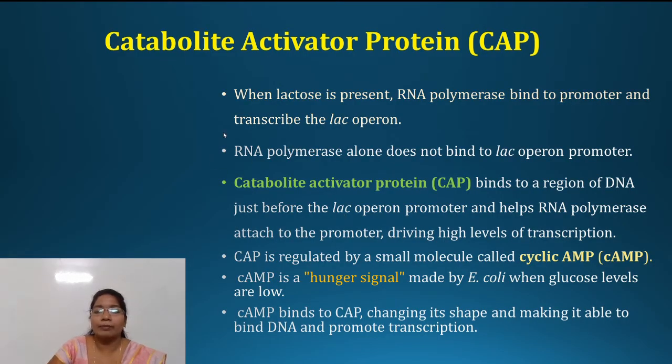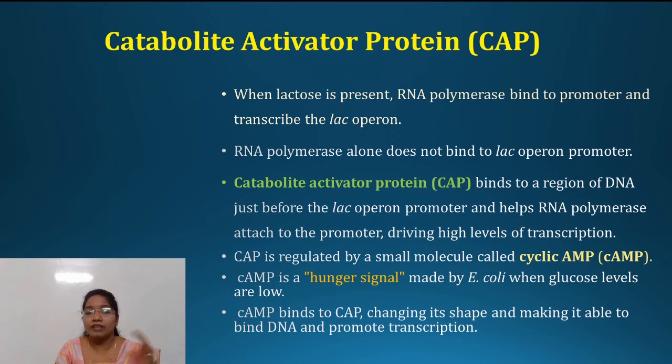The second type of regulator is the catabolite activator protein, which is denoted as CAP. As we know, when lactose is present, RNA polymerase binds to the promoter and will transcribe the operon. But keep in mind that RNA polymerase alone does not bind to the lac operon.